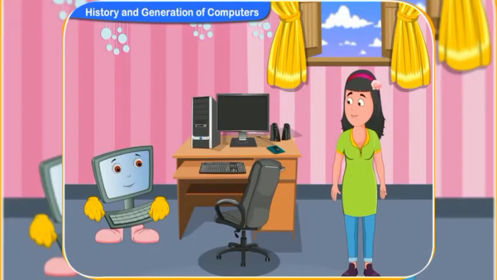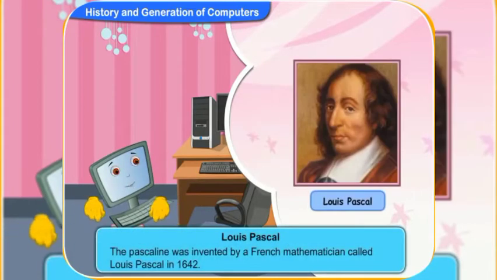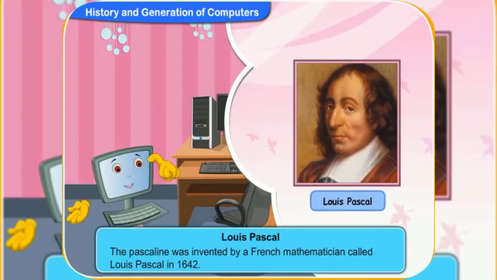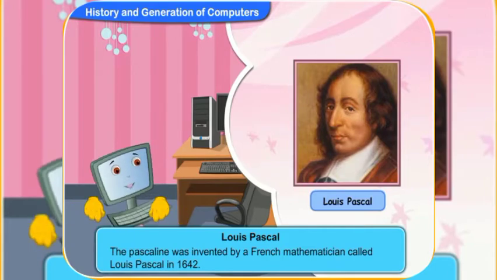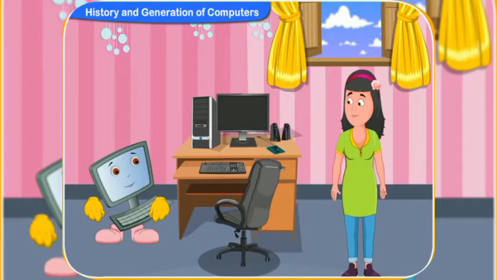What is it, Kiko? The Pascaline is the first mechanical calculator in the world. Why is it called Pascaline? The Pascaline was invented by a French mathematician called Pascal in 1642, and so it is named after him. How does it work?